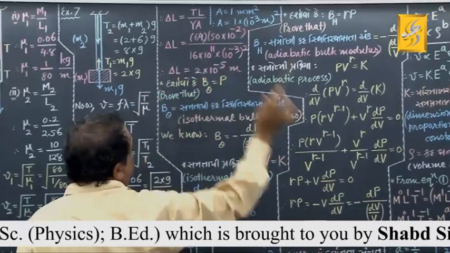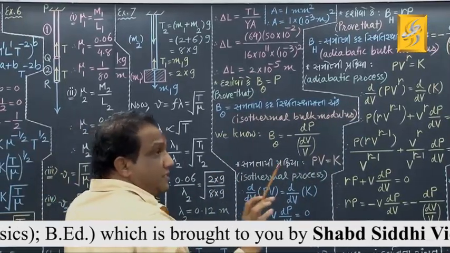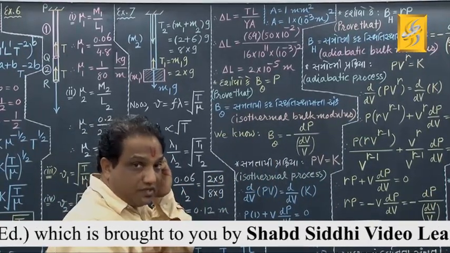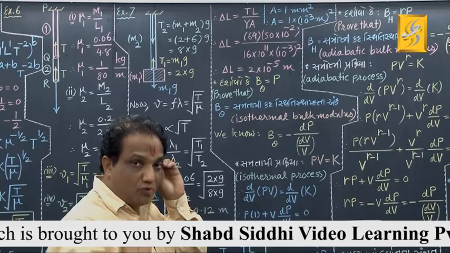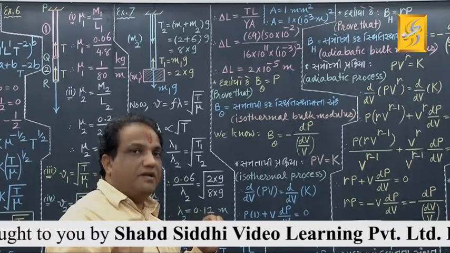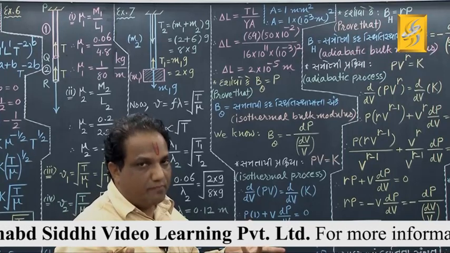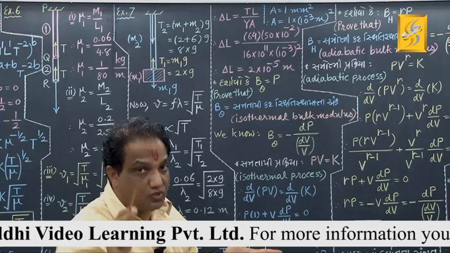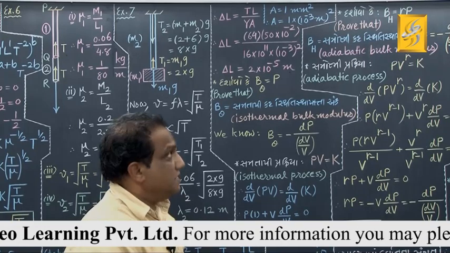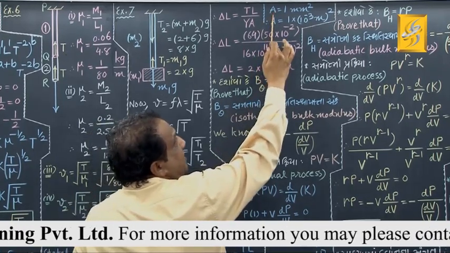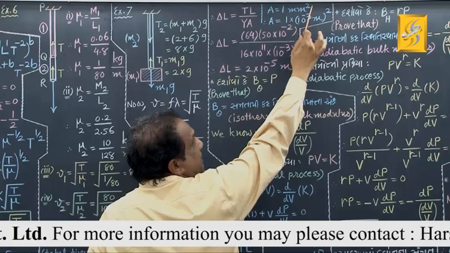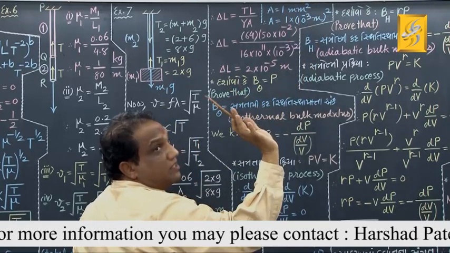What about cross section area? Take care. I think in the Gujarati medium there was a printing mistake. In the unit of area, they had written in the Gujarati medium A equal to 1 millimeter. It's not proper. It should be 1 millimeter square. Cross section of the wire, they have given 1 millimeter square. If it is millimeter, just make the correction.